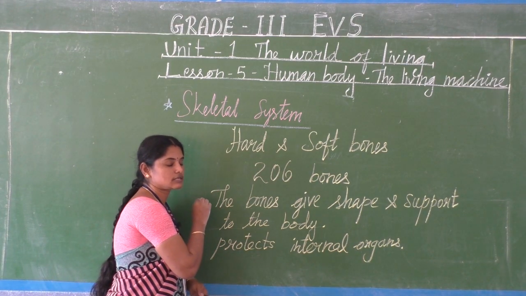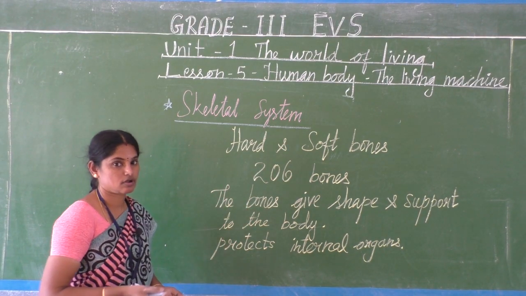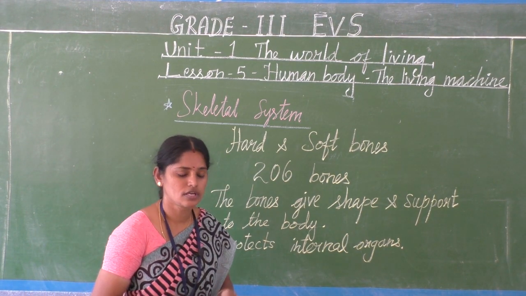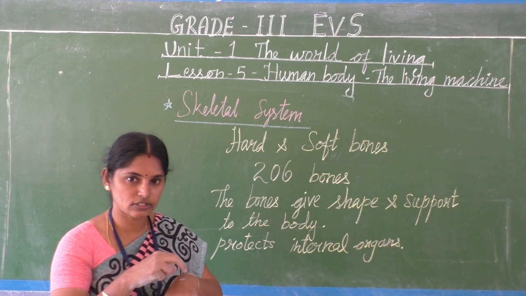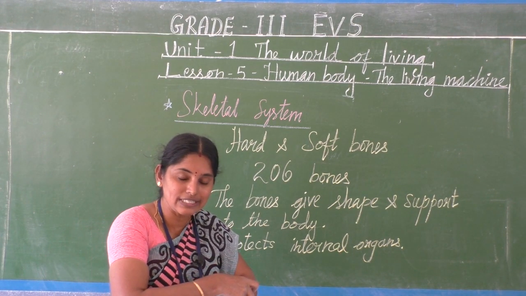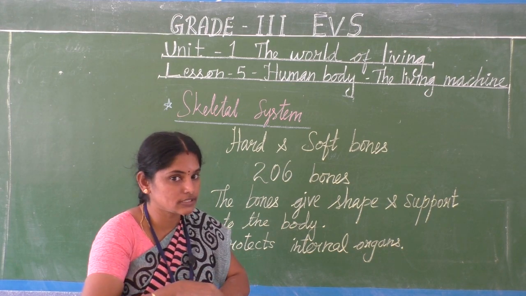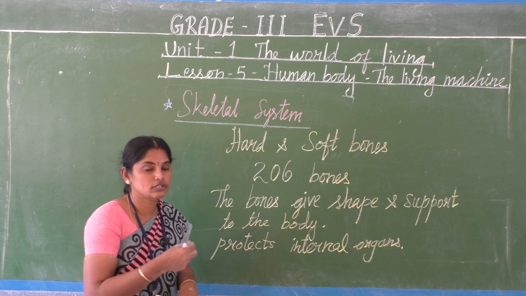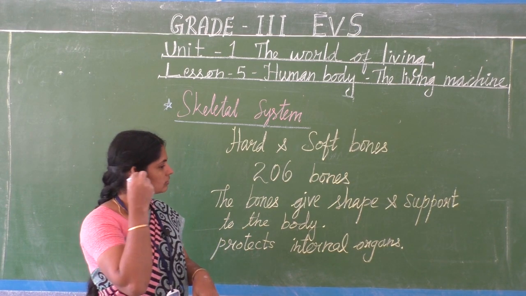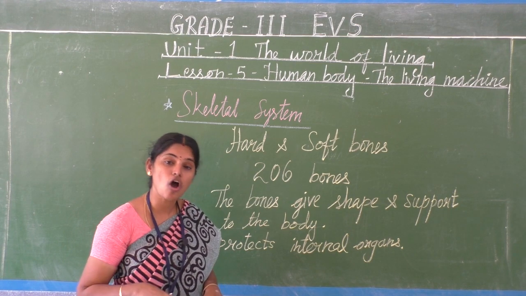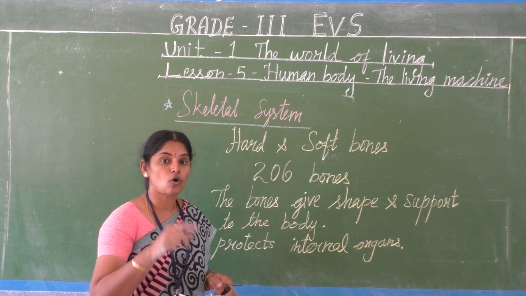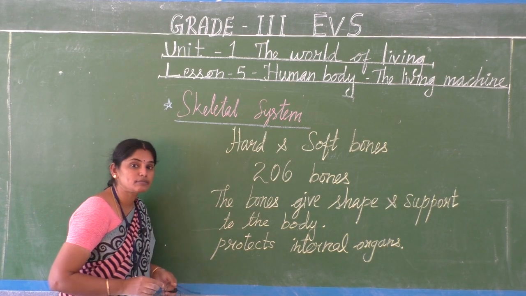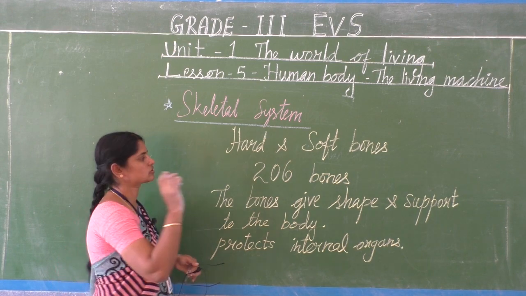So the skeletal system is made up of bones, hard and soft bones. What is meant by hard bones? You can feel our bones, feel your hand, what is inside that muscle, some hard thing, you can feel it, no? That is called bones. Okay, hard bones. This is also bone, here this is also bone, so these are soft bones. Okay, the skeletal system is made up of hard and soft bones.